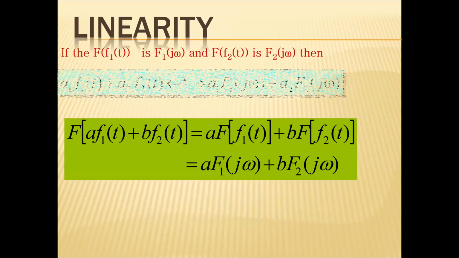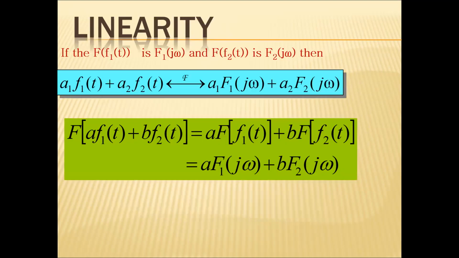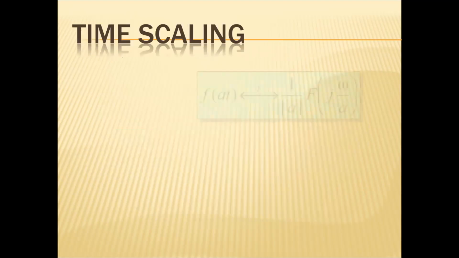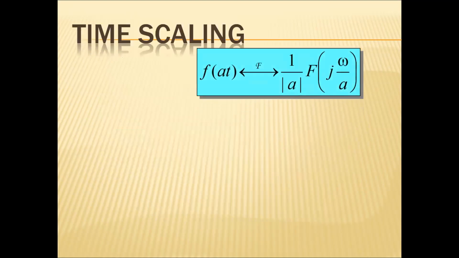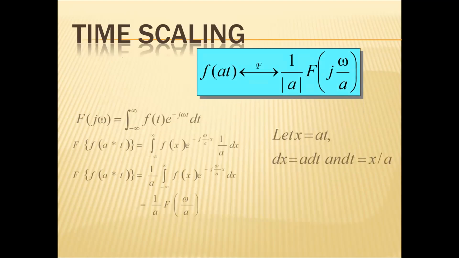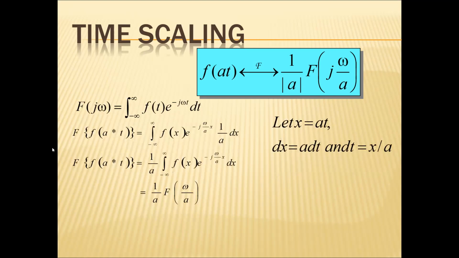So this is the linearity property. This is self-explanatory, I don't want to go into depth about it. Next, the time scaling property: Fourier transform of f of a t equals 1 by a into F of j omega by a. So this is the statement of the problem.